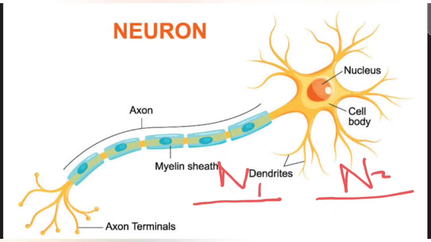These neuron 1 and neuron 2 do not touch each other, and this gap is known as synapse. This gap between two adjacent neurons is known as synapse. This synapse is basically a junction where communication between two neurons occurs. What kind of communication? The transfer of impulse from the previous neuron to the next neuron.